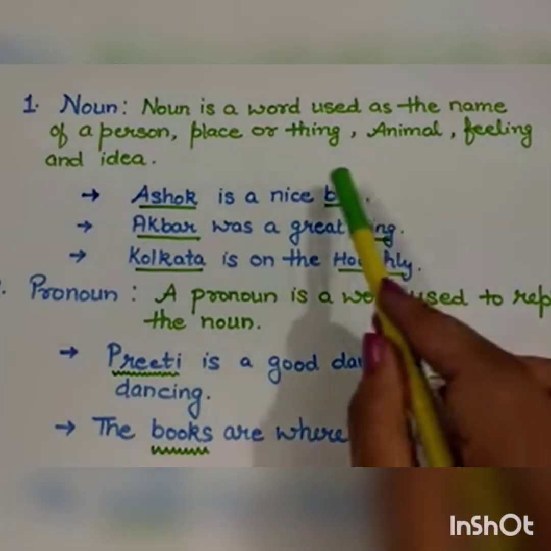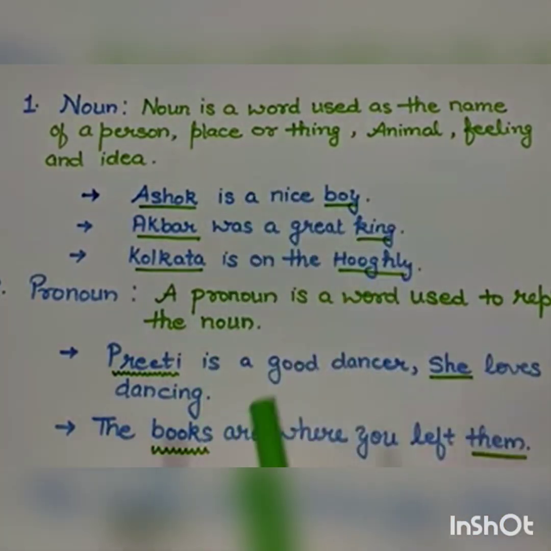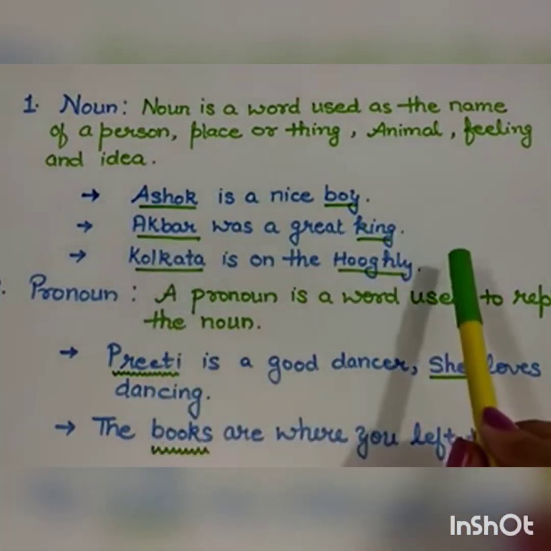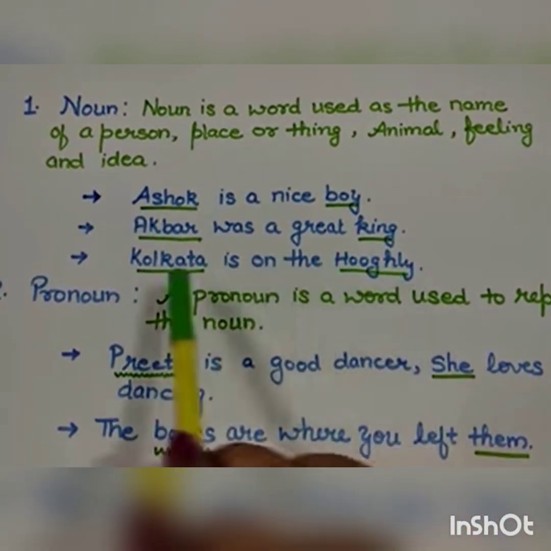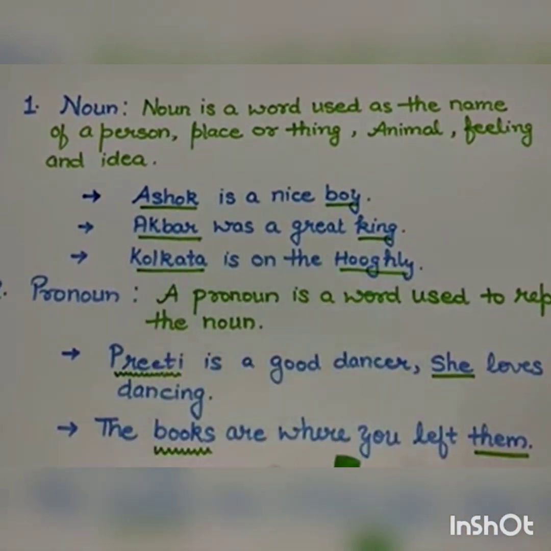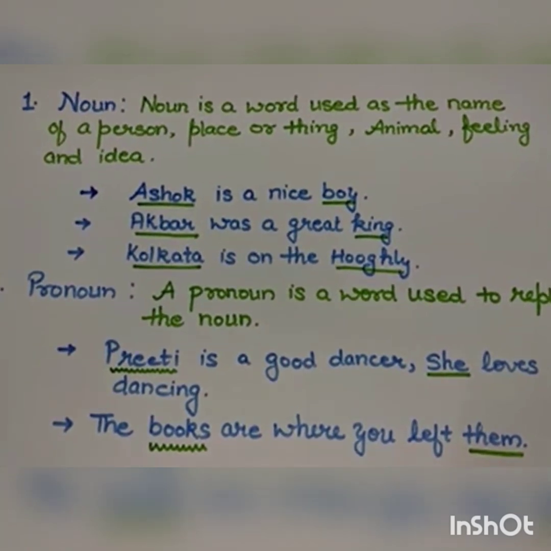And I have used a boy here representing a common noun. Akbar was a great king. You can see that I have underlined the words which are nouns. Kolkata is on Hooghly. Both are the names. So, nouns are the words that are used as the names. Nouns also have a few types and kinds that we will discuss when we discuss noun in a detailed session.